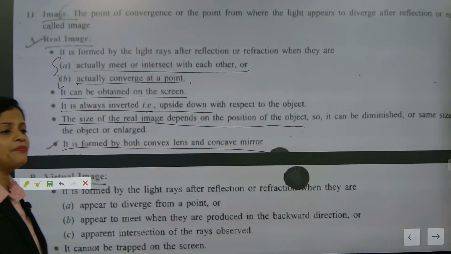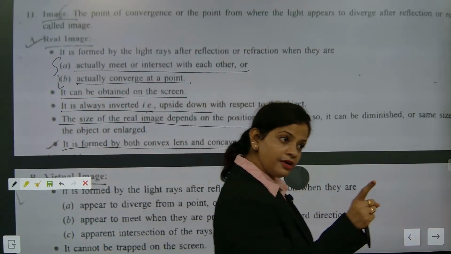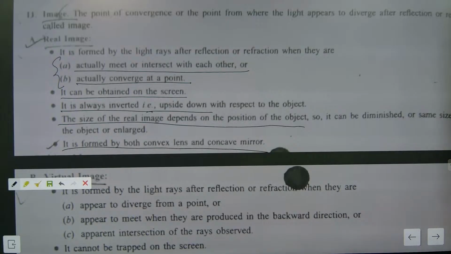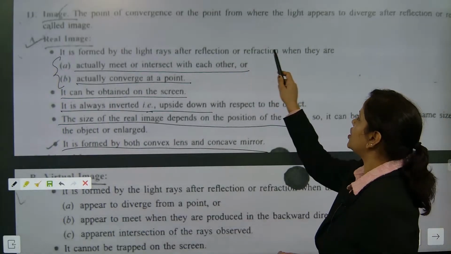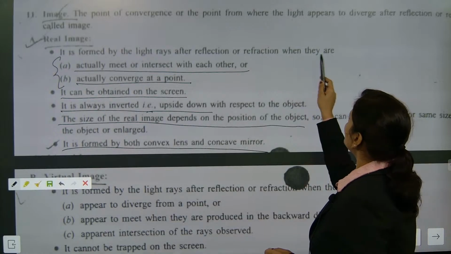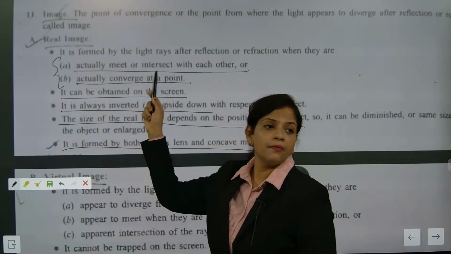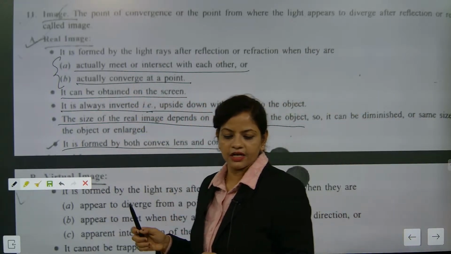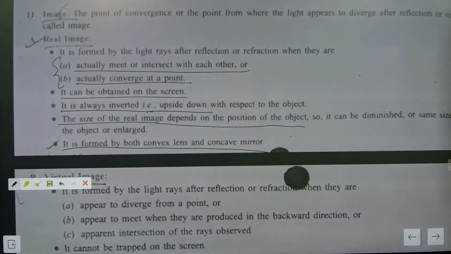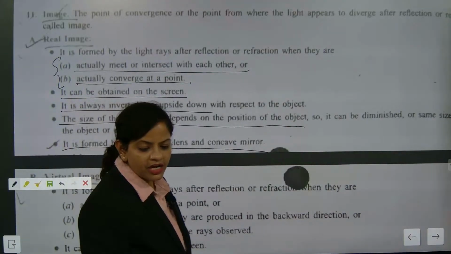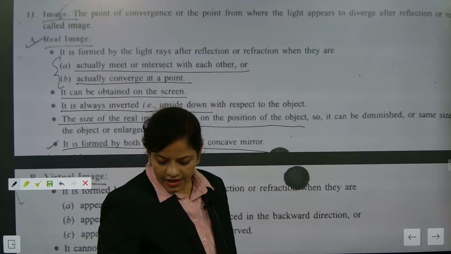Who is actually meeting? Real image. The rays will actually meet. So in a real image, the light rays after reflection or refraction actually meet or intersect each other.